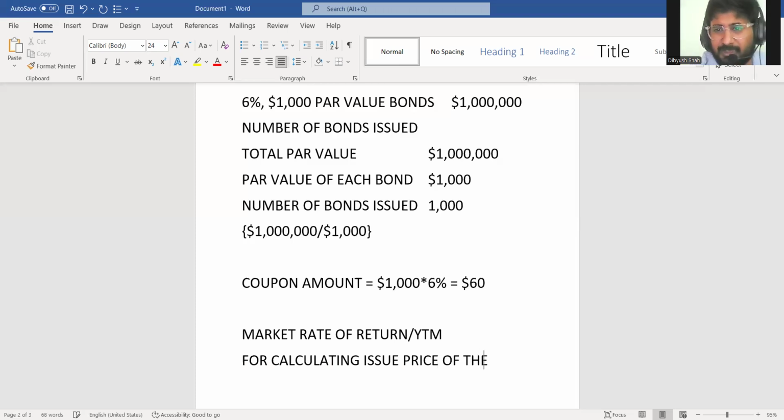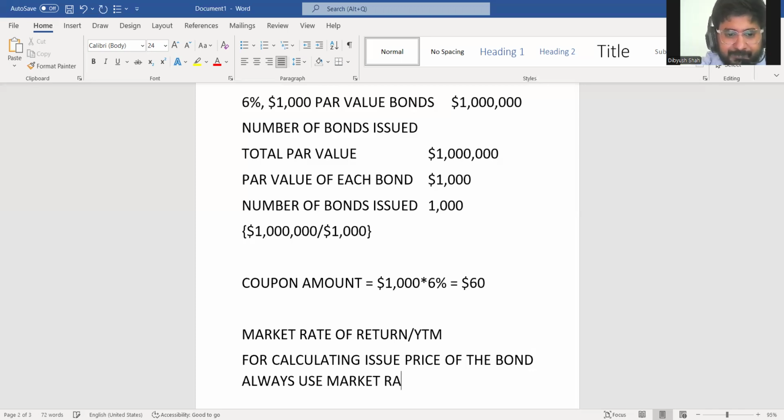this term you will keep on hearing: issue price. Issue price means the price at which the bond will be issued in the market for the first time. Remember, a bond can be for a 20-year, 30-year period. So it will keep on changing depending on the market forces, but we cannot keep on calculating for all the time frames. So generally your examiner asks for the issue price of the bond. For calculating the issue price of the bond, always use market rate of return. Never ever use coupon rate. Never.